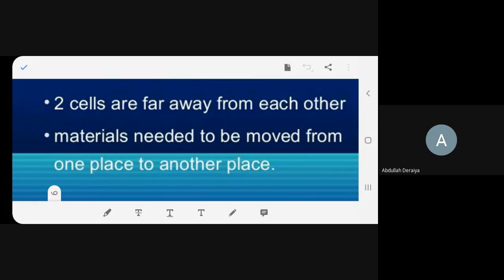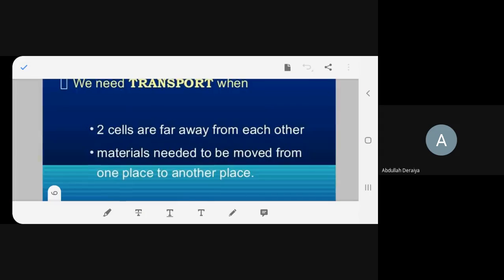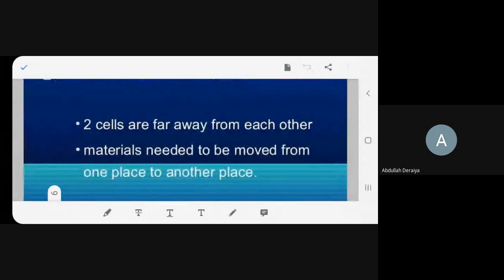So why is transportation required? Because the cells are very far apart. One cell will get food, the other cell will not. What will happen? The cell will die when it does not get food.